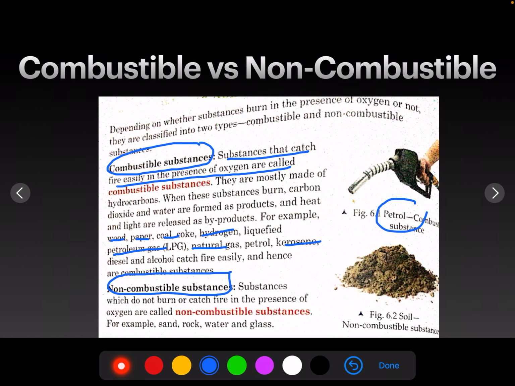Non-combustible substances are the substances that do not burn or catch fire in the presence of oxygen. ये वो चीज़ें हैं बेटा जो बहुत आसानी से आग नहीं पकड़ती हैं. For example, your sand, rocks, watch glass, water, they do not catch fire very easily. Okay,